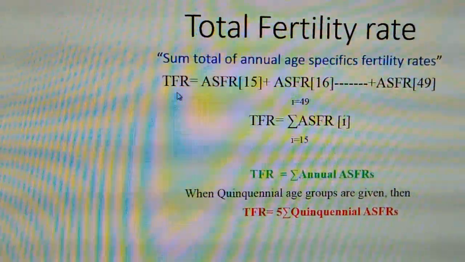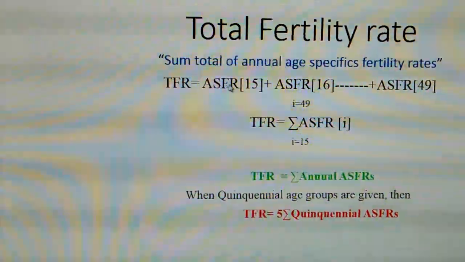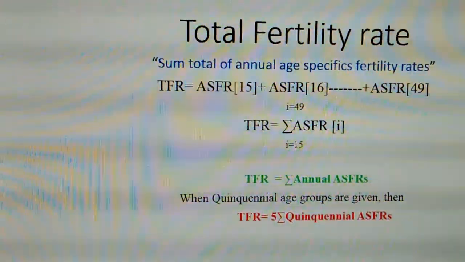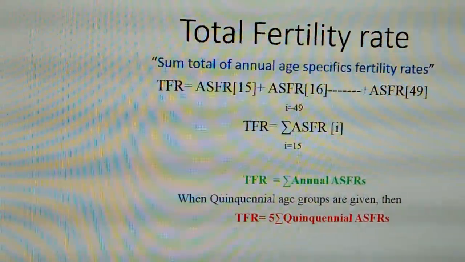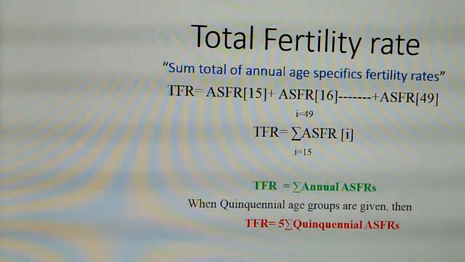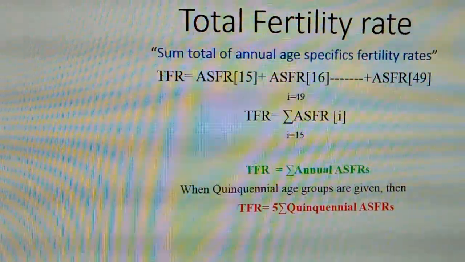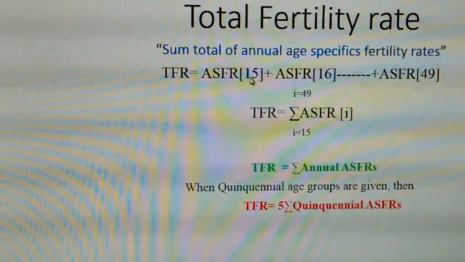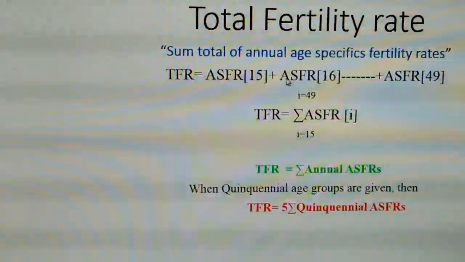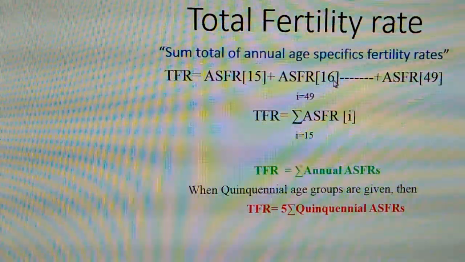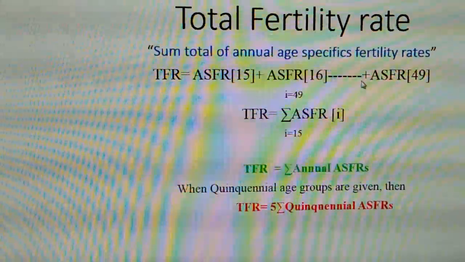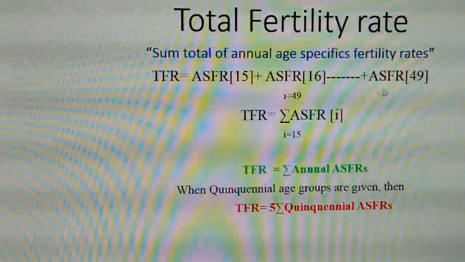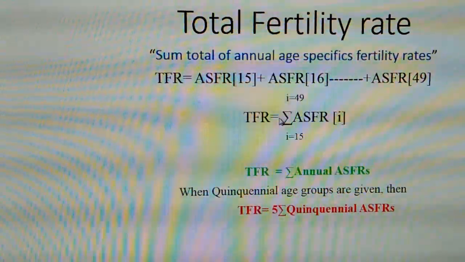It is defined as TFR equals ASFR 15. Why are we starting from 15? Because the age group of childbearing age is 15 to 49. So the sum is, we have to keep on adding from 15 up to 49. So we have ASFR for the age group 15 plus ASFR for the age group 16, and so on, continued up to plus ASFR for the last age group 49. So if you add all these, we get the summation.